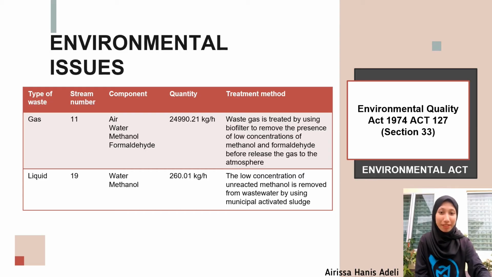Now, I'm going to present about environmental issues, mainly on waste treatment. Waste gas that consists of air, water, methanol, and formaldehyde is released at stream 11. The waste gas is treated by using a biofilter to remove the low concentration of methanol and formaldehyde before releasing the gas to the atmosphere, while wastewater that consists of water and methanol is released at stream 19. Since the concentration of methanol is low, the methanol is removed from wastewater by using municipal activated sludge. The environmental act for this is the Environmental Quality Act 1974, Act 126, under Section 33.